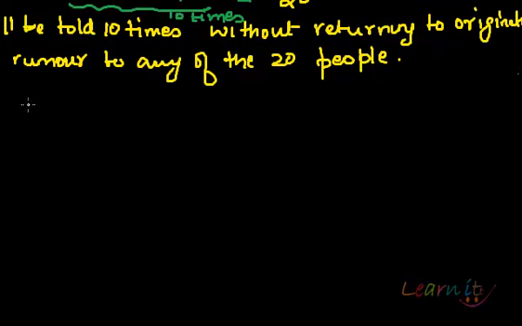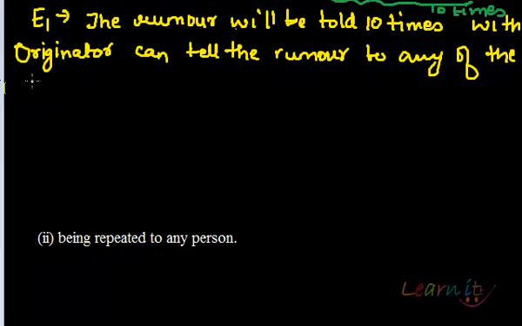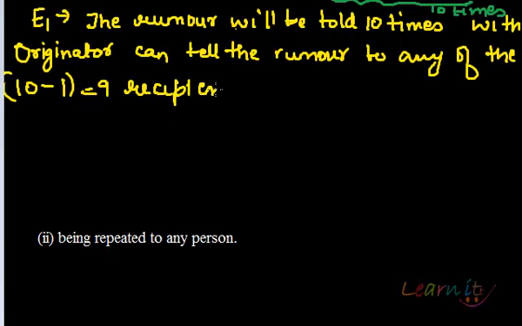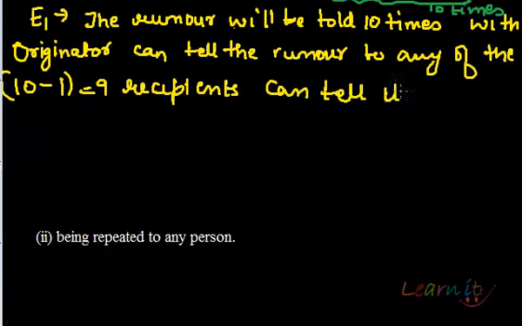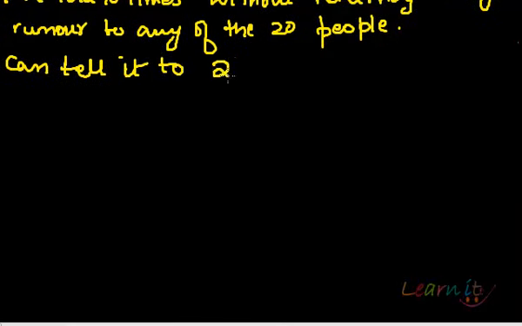But now the case is that the second person who tells it to anyone else cannot tell it to the originator, okay? So that means there are 10 recipients. So 10 minus 1, that is 9 recipients can tell it to 20 minus 1, that is 19.